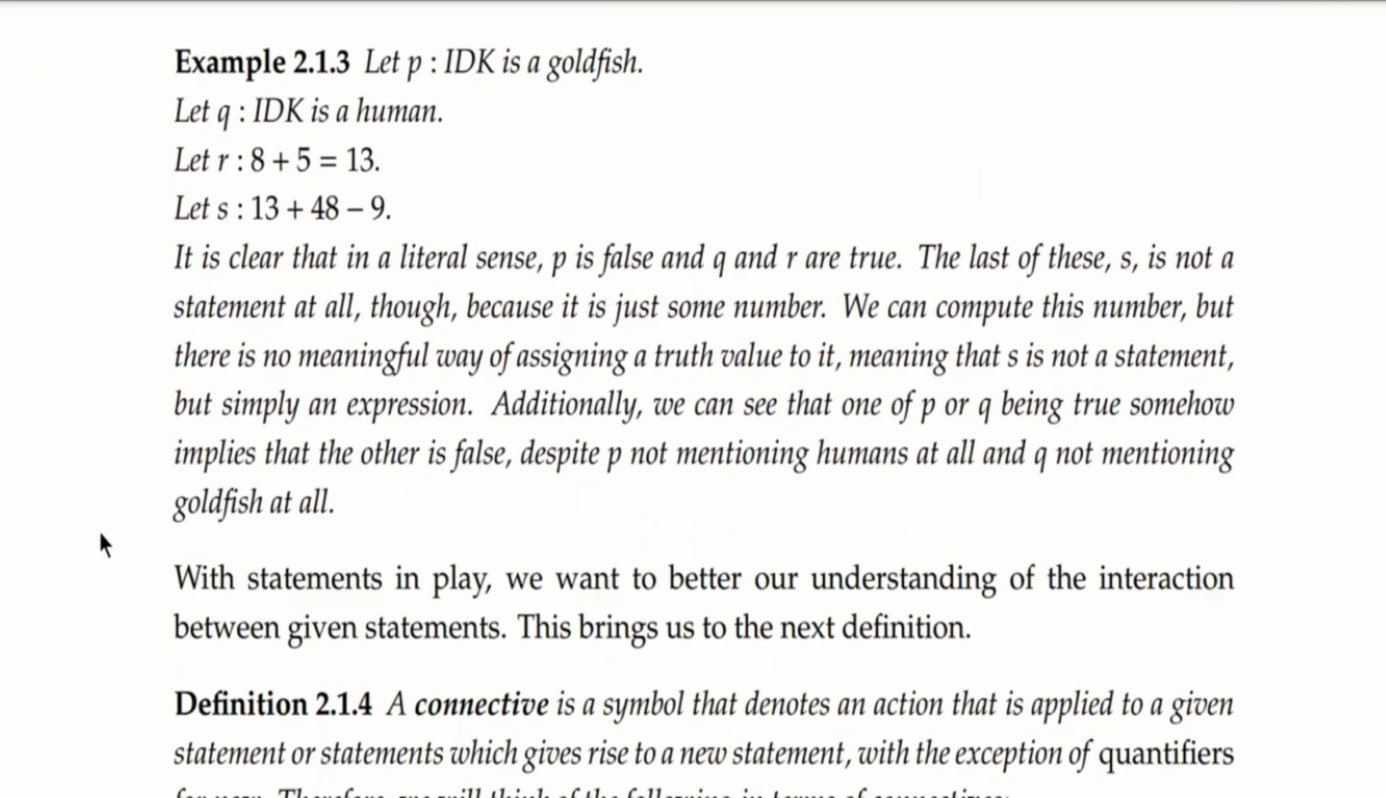We can let P be IDK is a goldfish, Q is IDK is a human, and R is 8 plus 5 equals 13. Additionally, we let S be 13 plus 48 minus 9. It is clear that in a literal sense, the first of these statements, IDK is a goldfish, is false, and Q and R, IDK is a human, and 8 plus 5 equals 13, are true. The last of these, S being 13 plus 48 minus 9, is not a statement at all. It is just some number. We can calculate this number, but there's no meaningful way of saying whether it's true or false.